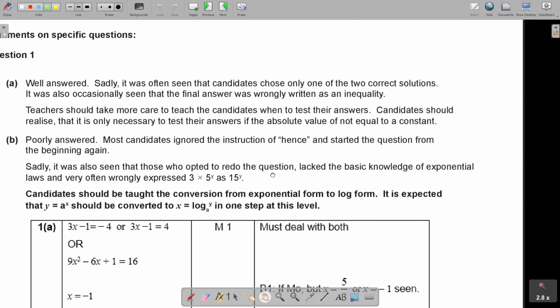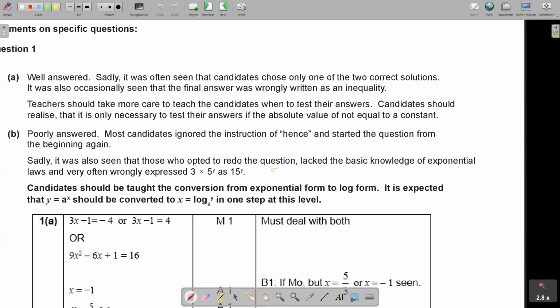Let me just get a pen. Say if it's 5 to the x multiplied by 5 to the y, then the bases are the same. Are you with me? So then you can add the indices, but definitely not if it's, let's say, 3 to the y multiplied by 5 to the y, if the top is the same, do you see?